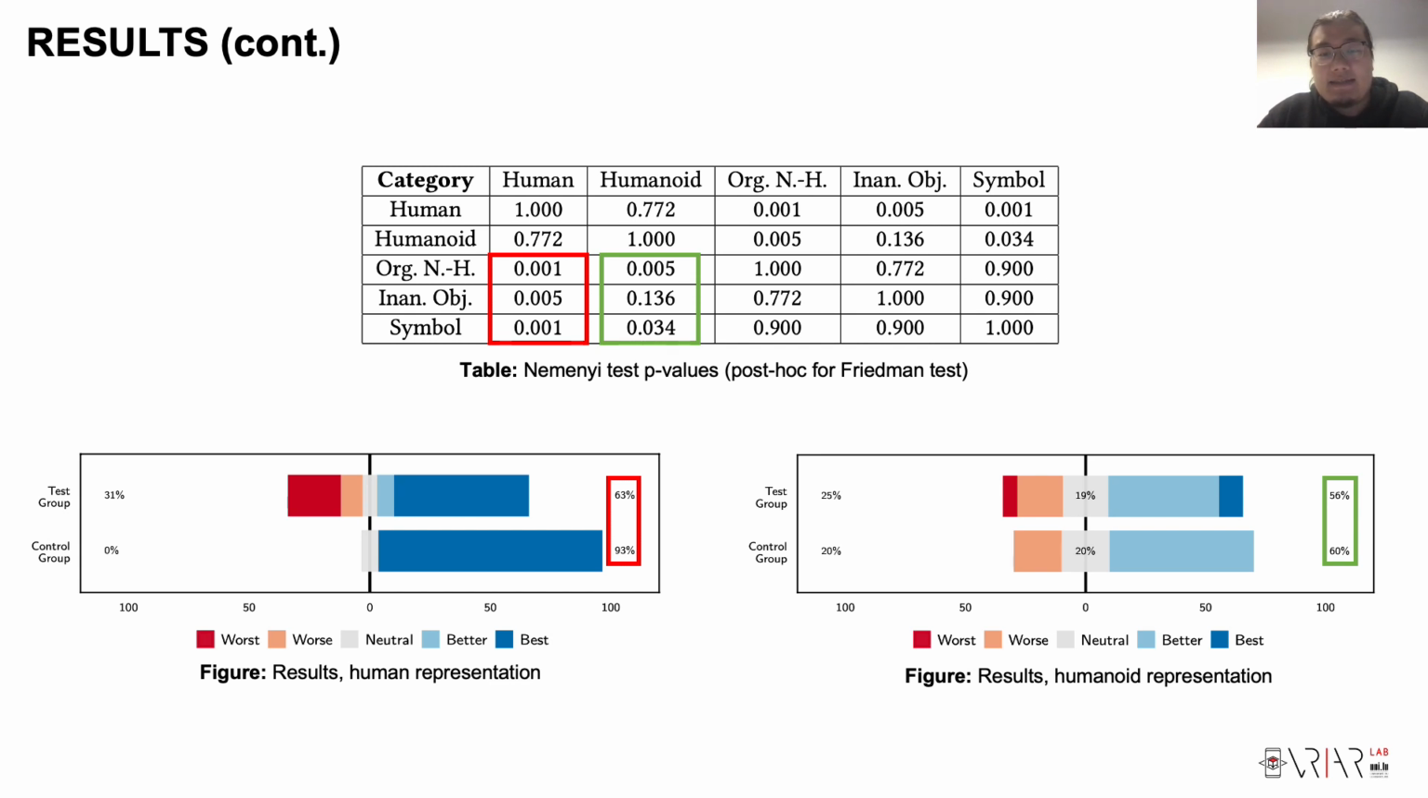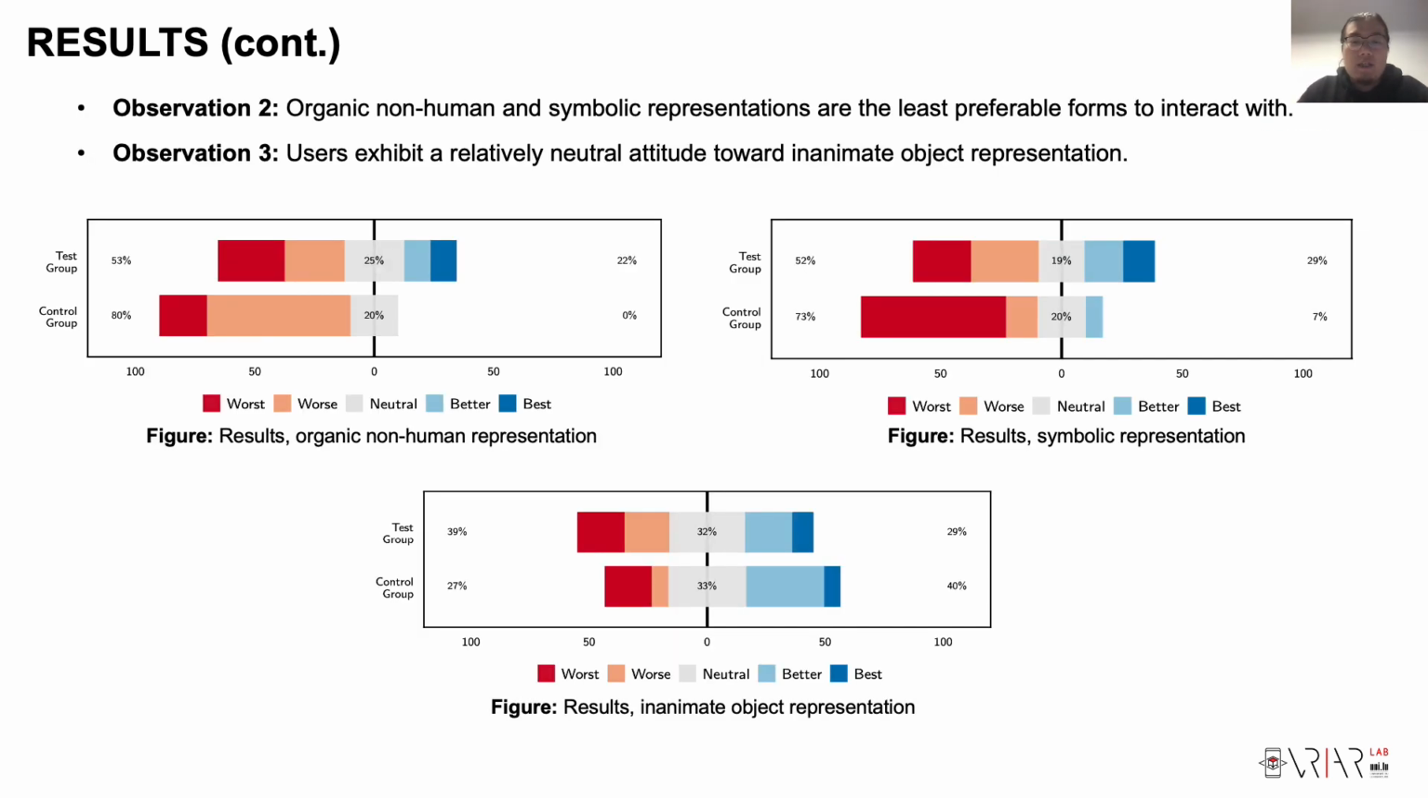So if you look at the figure to the right, 56% of the test group have selected the humanoid representation as either the most preferable or the second most preferable, and a similar situation happens in the control group as well. If we look at the figures for the other 3 categories, we can get 2 more observations.